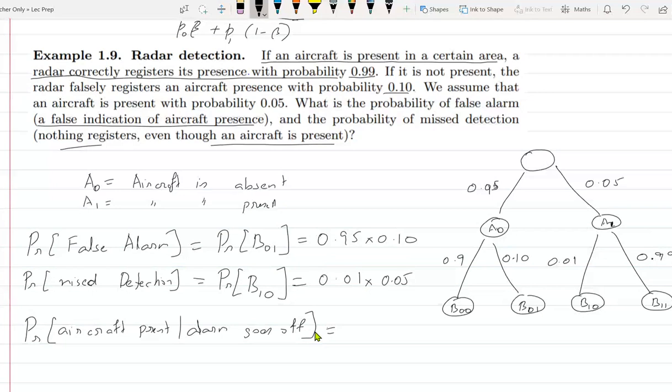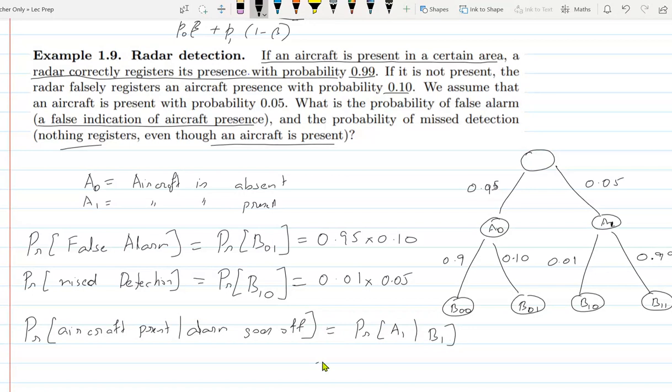It would be B11 upon B11 plus B01. Yeah, so let's just expand. This is essentially the probability of aircraft is present, A1, given alarm goes off. That is B1. I haven't defined what B1 is, but B1 means the alarm went off.